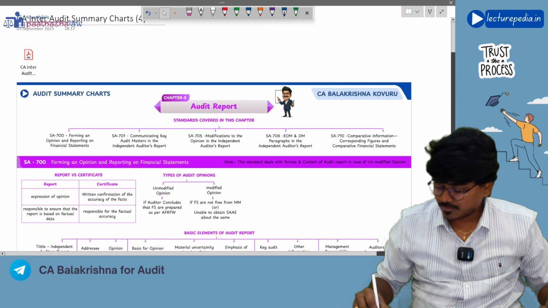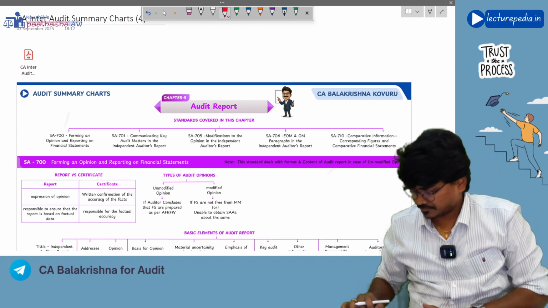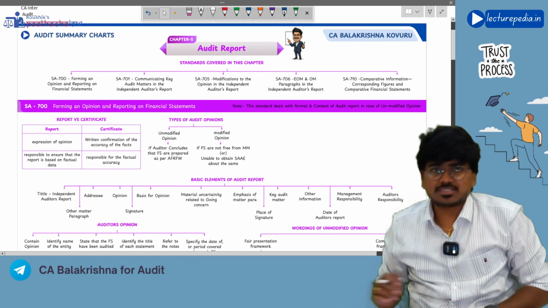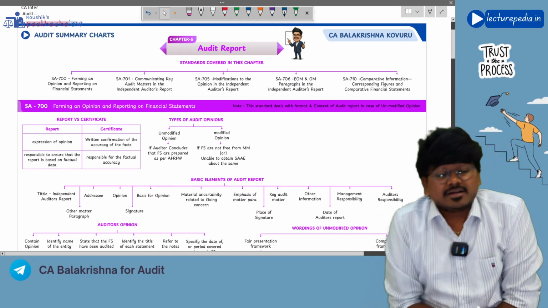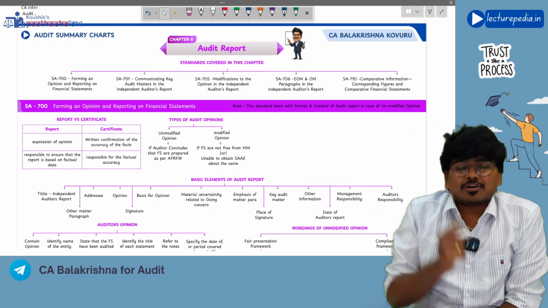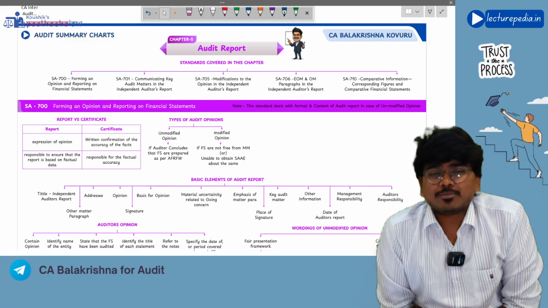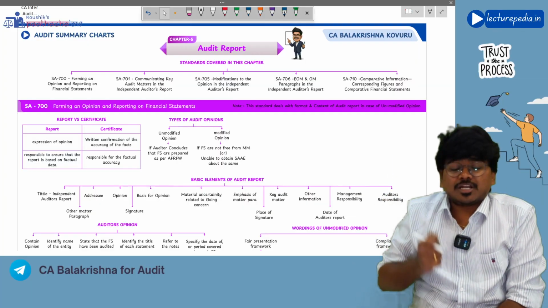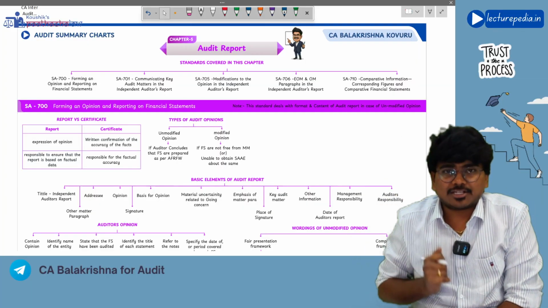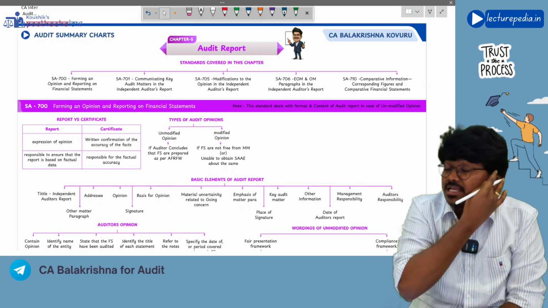So what is the first standard of the 700 series? Of course it is SA-700. Now this SA-700 deals with the format of the audit report. What should be the format of the audit report? What paragraphs should be there, and in each paragraph what should be the content? That will be dealt with in SA-700.